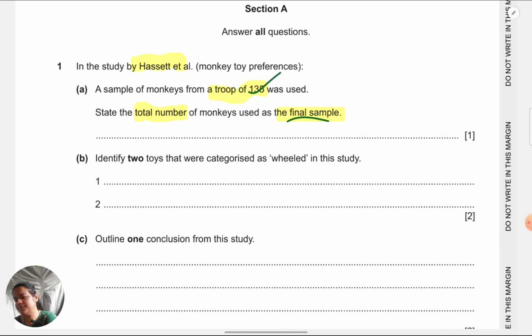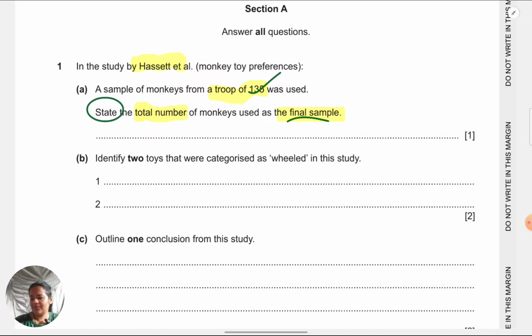The command term is state. When the command term is state, you can directly give off the answer. That is one number, one word which is required. You can write that. You need not even write a complete sentence, let alone trying to explain or elaborate why this is the final sample. So just be very to the point for these type of questions.